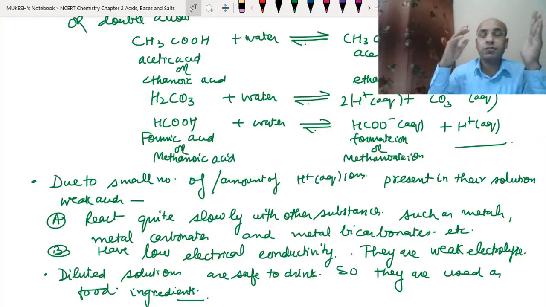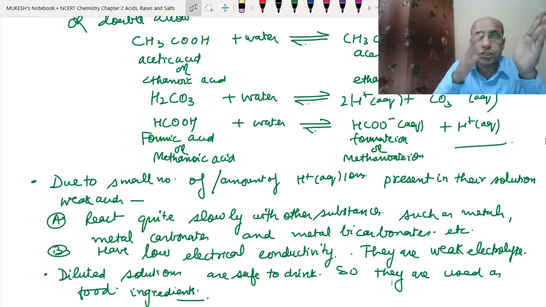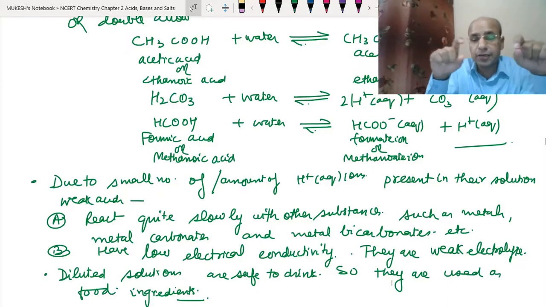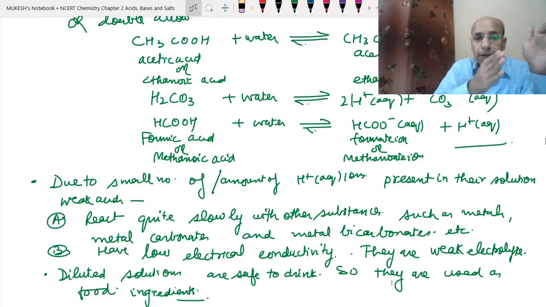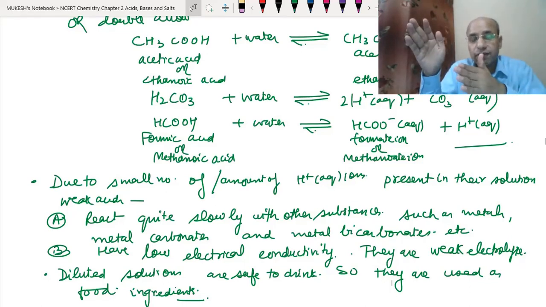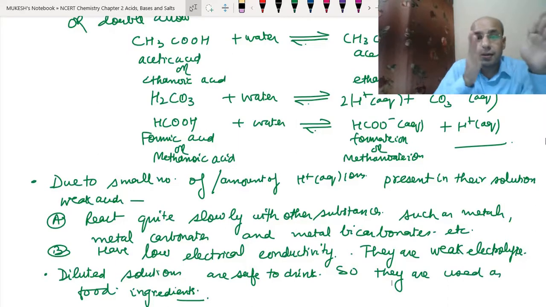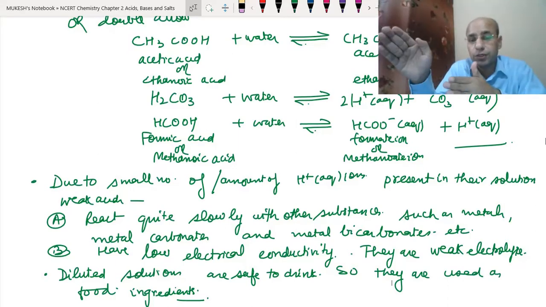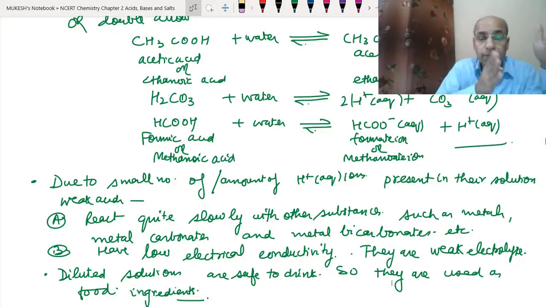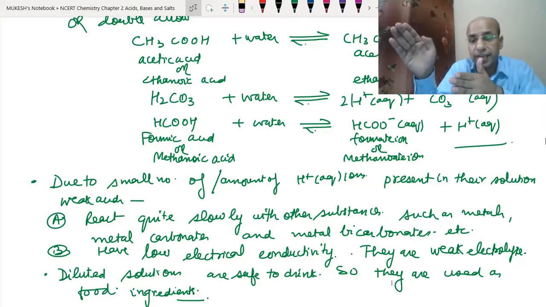So suppose you are asked to compare strong and weak acids, what can we compare? Term by term, as we have given: complete ionization for the strong acid, partial ionization for the weak acid. More hydrogen ions for the strong acid, fewer hydrogen ions for the weak acids. Okay. Faster reactions for the strong acids, slow reactions with the weak acids.